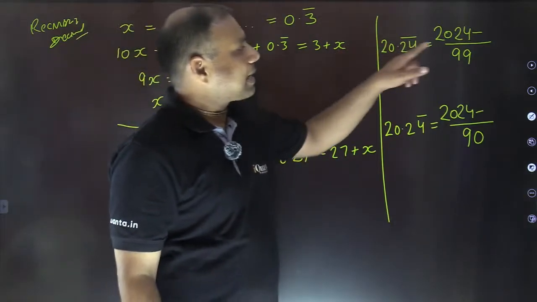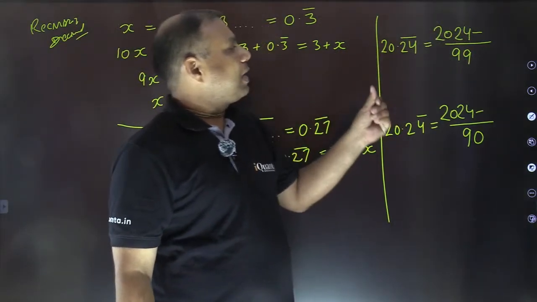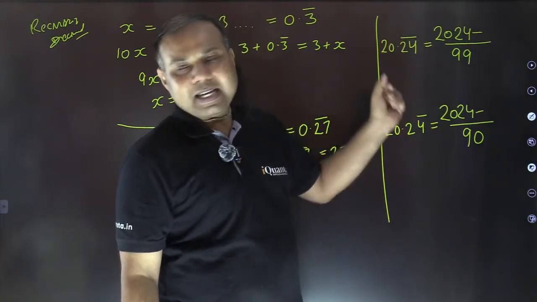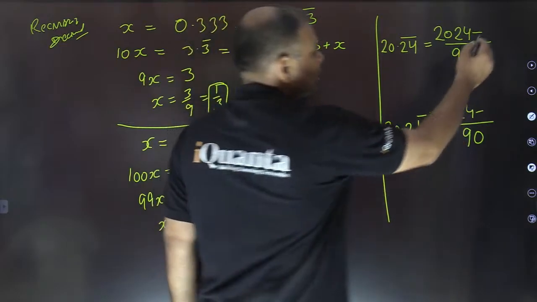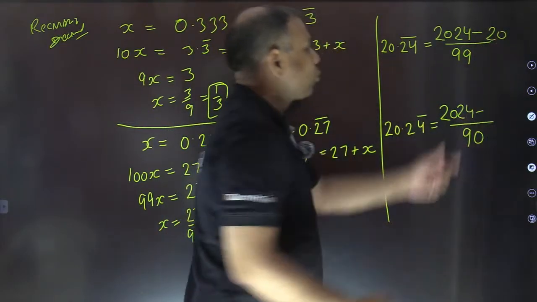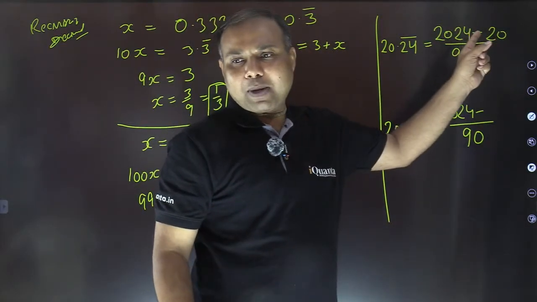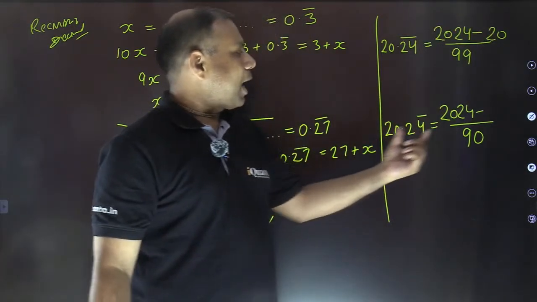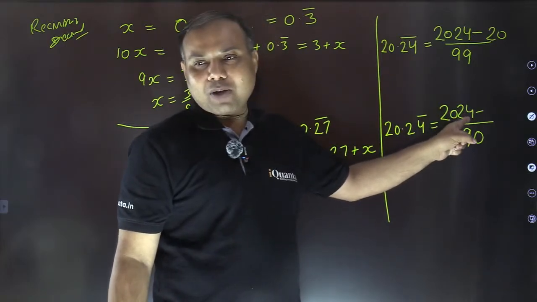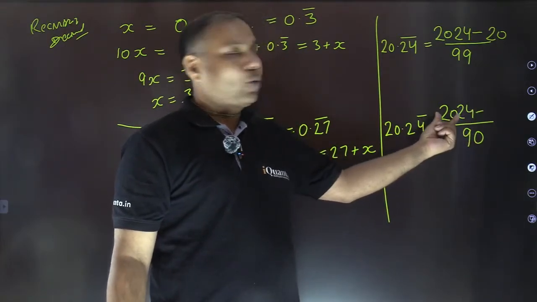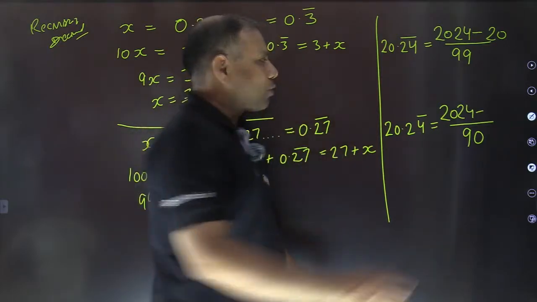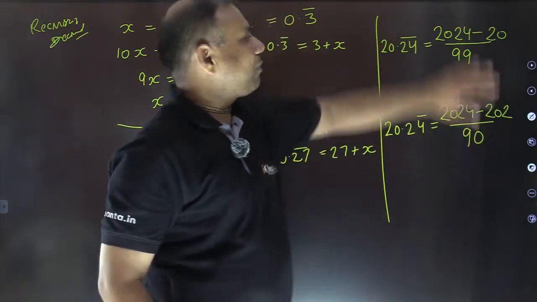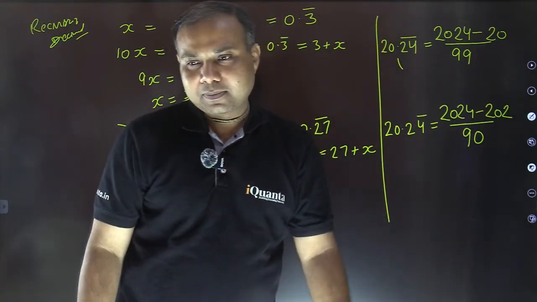We need to subtract that part of this 2024 which was not part of the repeating block. So that is 20 in this case. From this 2024, this 24 was the part of the repeating block. 20 was not there, so 20 needs to be subtracted. In this case, out of this 2024, only 4 was the part of the repeating block. The remaining 202 was not part of that. So I need to subtract 202 here. Now that's it. On simplifying this, you can get your final answer.